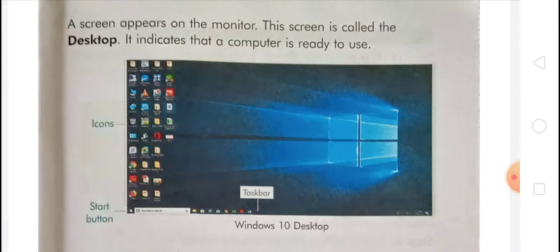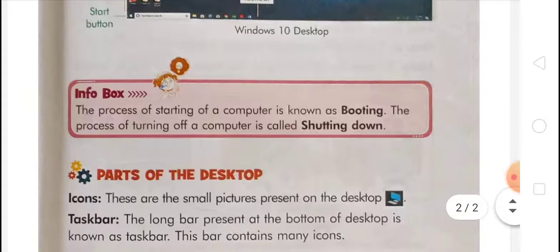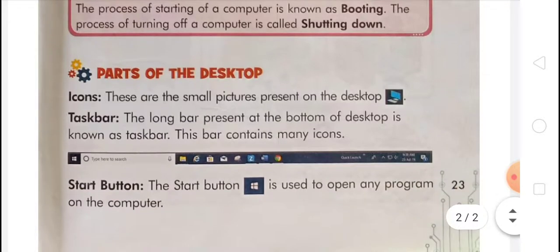Now, info box. The process of starting a computer is known as booting, and the process of turning off a computer is called shutting down. Parts of the desktop: icons are the small pictures present on the desktop. Taskbar, the long bar present at the bottom of the desktop, contains many icons. The start button is used to open any program on the computer.